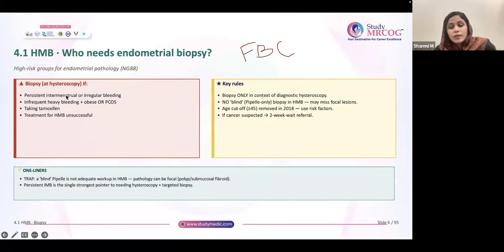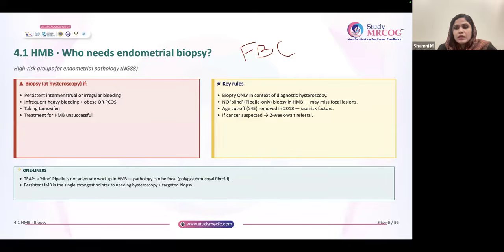Now I will focus on which patients need endometrial biopsy. As I told, if the patient complains of persistent intermenstrual bleed, just note this term, persistent intermenstrual bleed, or there is irregular bleeding, infrequent bleed, heavy bleeding.